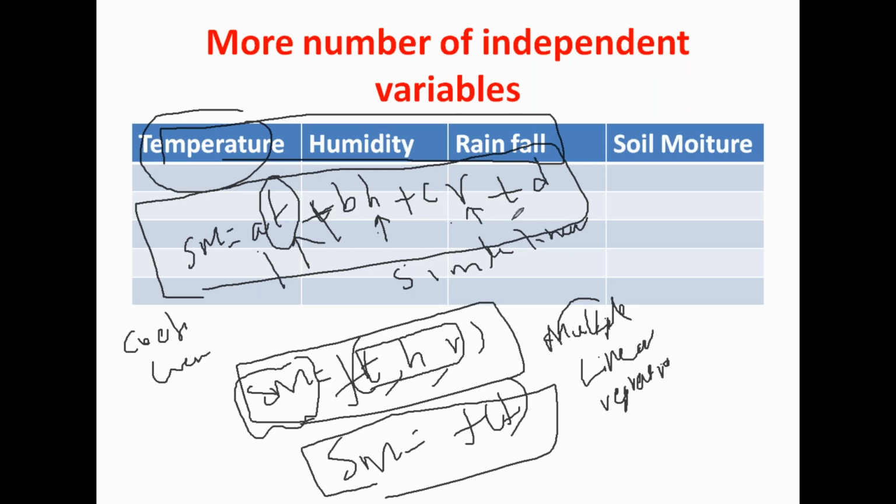In the previous equation we have seen only two terms, m and c. Two things you have to find, m and c, but here you have to find the a value, b value, c value, d value to obtain the modeling. So in order to do this, we are going to use the multiple linear regression technique. All of you clear, right? So you understood the difference between simple linear regression and multiple linear regression. If the number of independent variables is more, then you have to go for multiple linear regression.